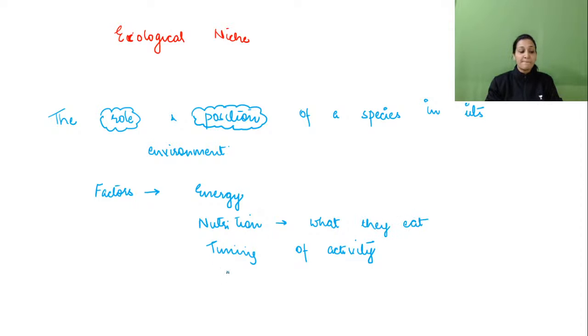Then where do they live, what is its nest. Then condition of temperature and moisture. These all are the factors which influence the ecological niche. So energy, nutrition, timing of activity, nest, and condition of temperature and moisture define the ecological niche of an organism, right?